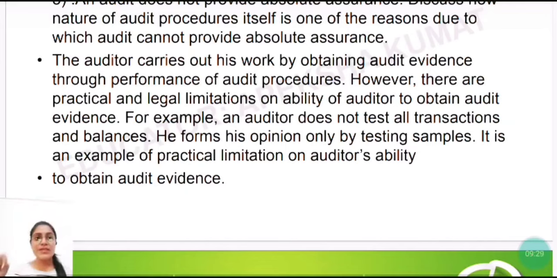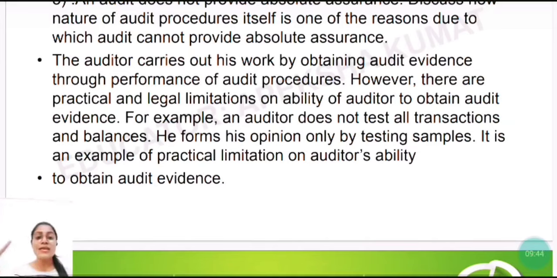So for example, an auditor does not test all transactions and balances. It is not possible for the auditor to check all the transactions, all the balances. Why? It will take so much of the auditor's time, right? So it is not practically possible.